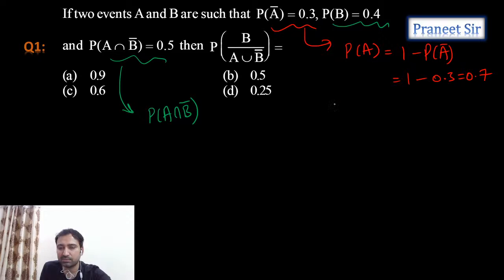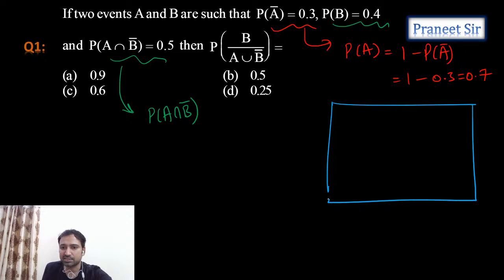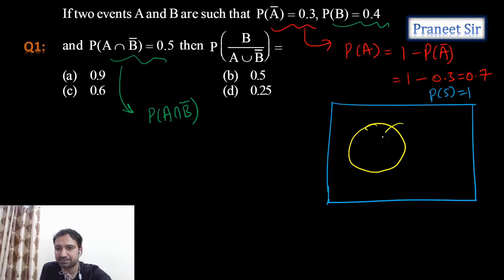Let's draw the Venn diagram so that we get clarity. Let's take the sample space. Probability of the sample space is always 1. There are two events here, one event is A and another event is B, which we can denote with circles.